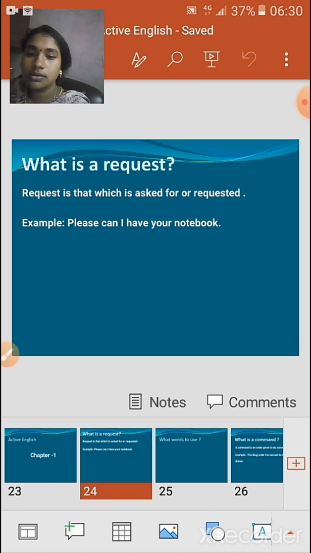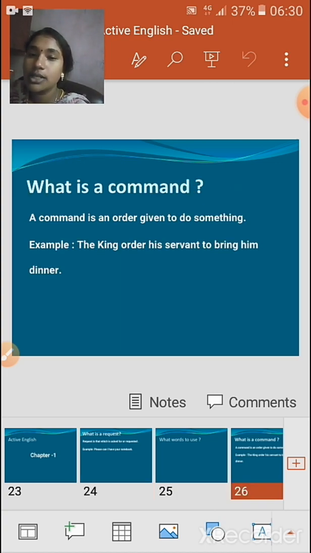So what is a command? A command is an order given to do something. It is an order. You have to do it. For example, the king ordered his servant to bring him dinner. He is just giving a command. This is how you can see the difference between a request and a command. So in today's chapter we are going to see about request and command.